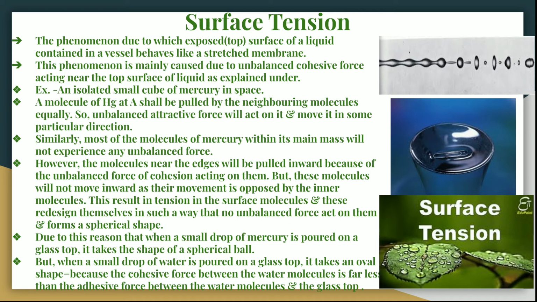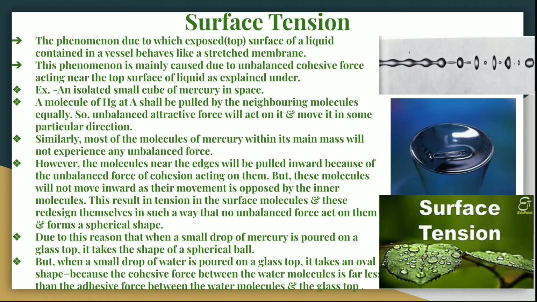Why is it so? See, a molecule of mercury at A will be pulled by the neighboring molecules. The neighboring molecules of mercury will pull that molecule A towards themselves. So an unbalanced attractive force will act on it and move it in some particular direction. In the picture, you can see the molecules attract it in such a way that it will start moving in one direction and take the shape of a ball.